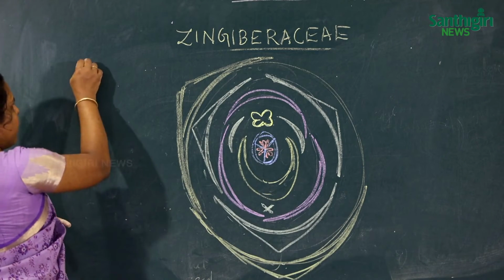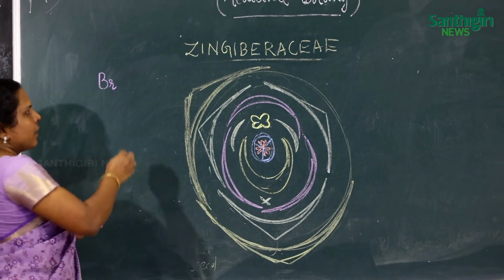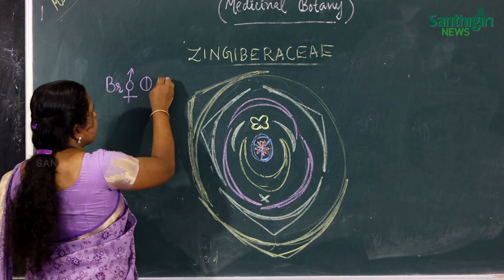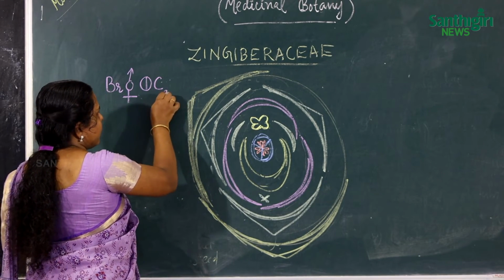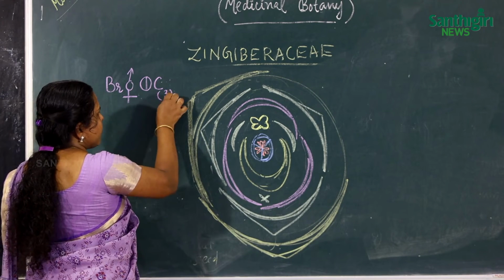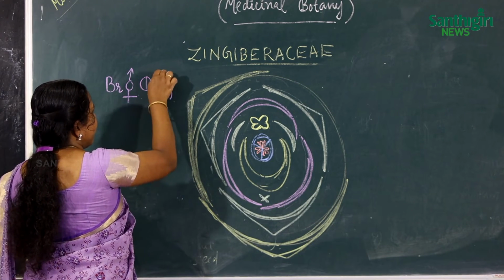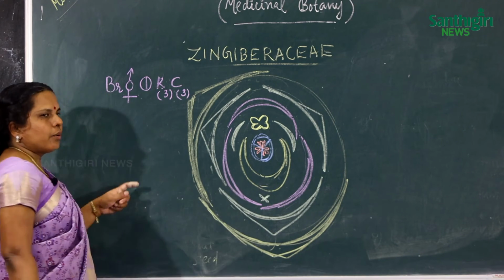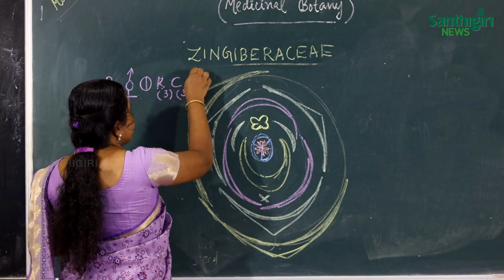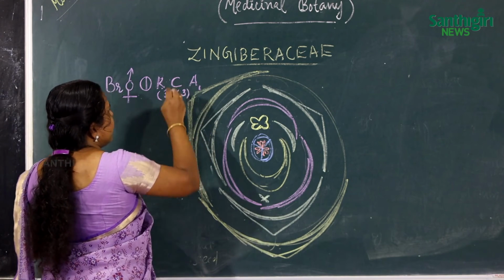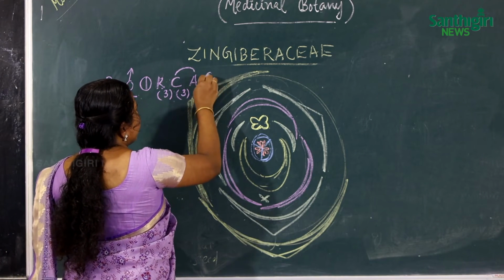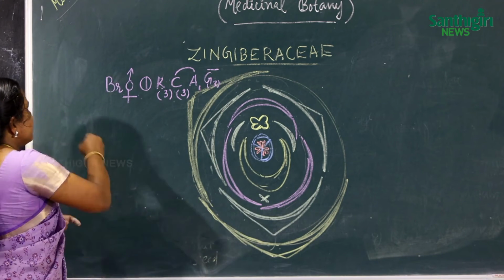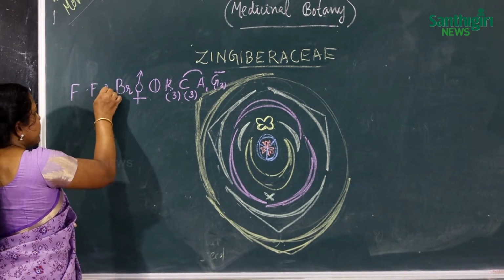And the floral formula: the flower is bracteate, bisexual, zygomorphic. Calyx consists of 3 sepals, gamosepalous. Then C is the corolla. It consists of 3 petals, also gamopetalous. Androecium is 1, and also epipetalous. Then gynoecium consists of 3, syncarpous, and inferior ovary. This is the floral formula of Zingiberaceae family.